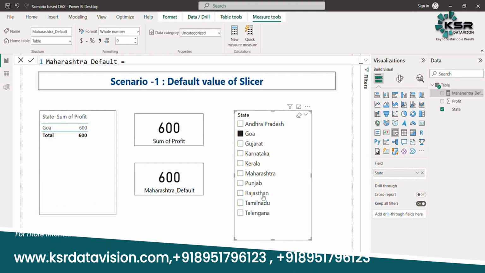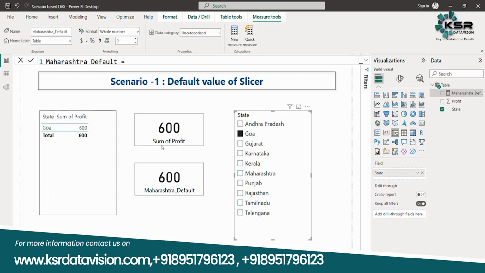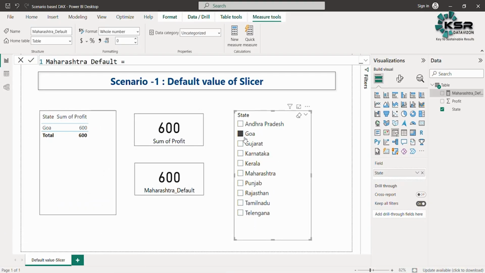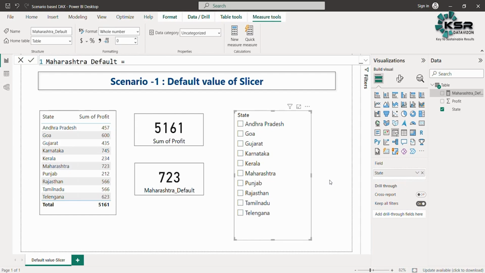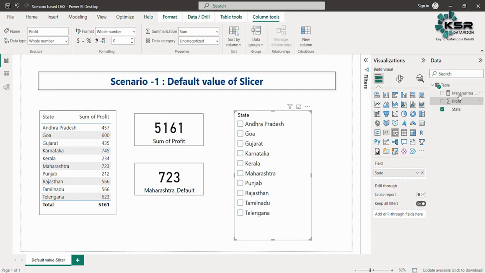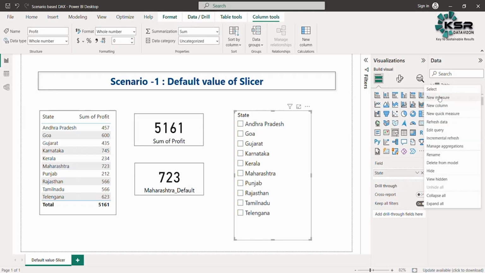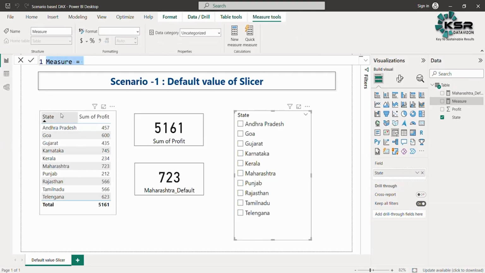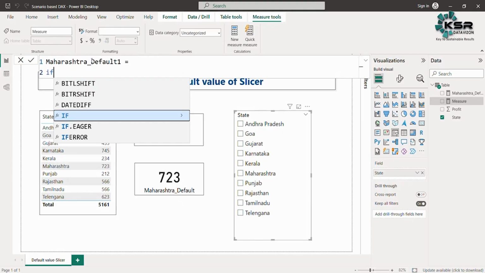Now if I select some other state, it will display the value according to our selection. So this is what we have done using the isFiltered function. But the same measure I can build in a different way as well. Let's see what the second measure would be. Again, I'm going to select New measure, and let us check out the other way to build the same thing. I'll name it Maharashtra default 1, and then let us see what measure we can build.